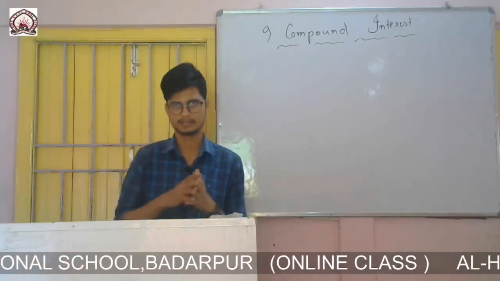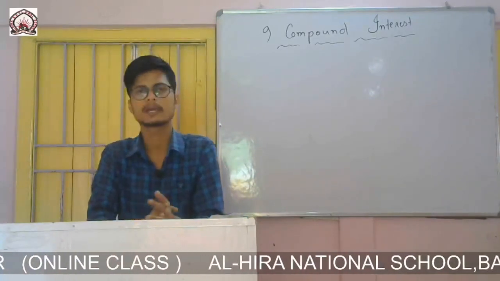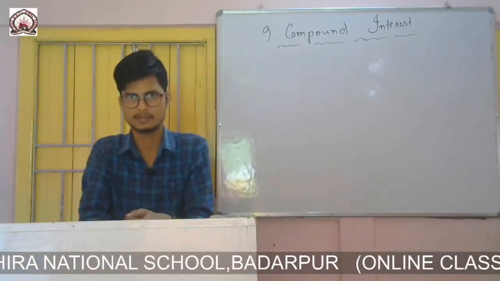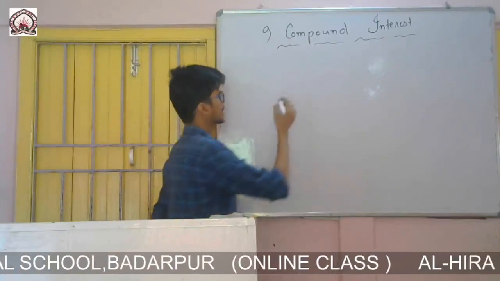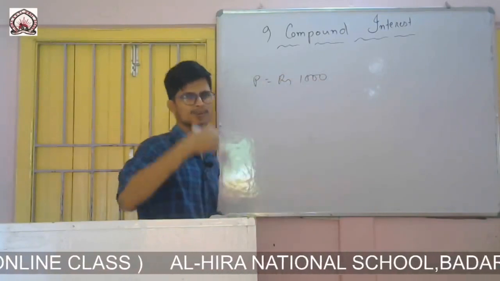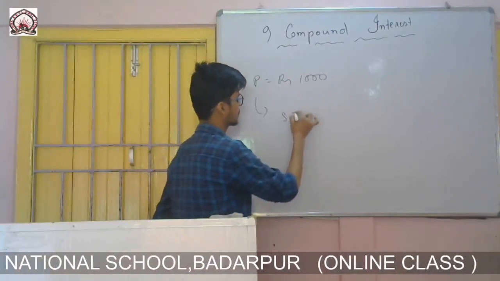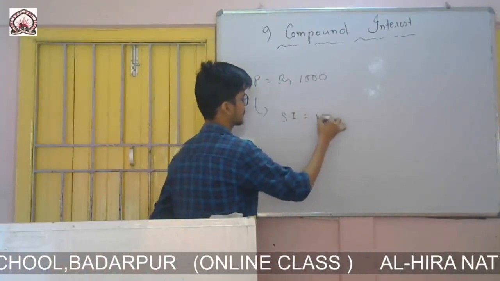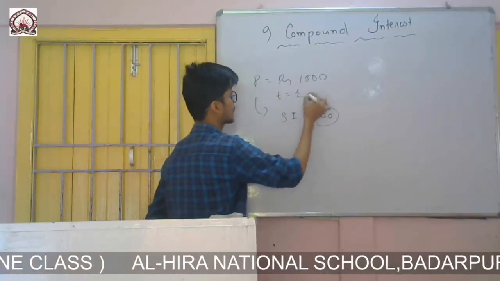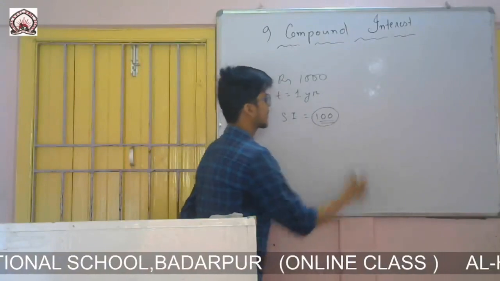So what is simple interest? Simple interest (SI) paid or received over a certain period is a fixed percentage of the principal amount that was borrowed or lent. For example, if I take the principal as rupees 1000, the original amount that I borrowed or lent to someone, and I get a simple interest of 100 for a time of 1 year, I got interest of rupees 100.